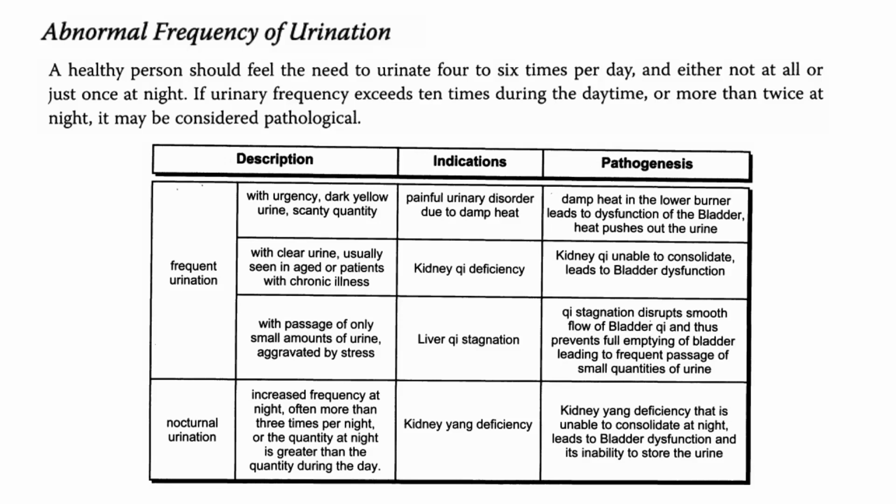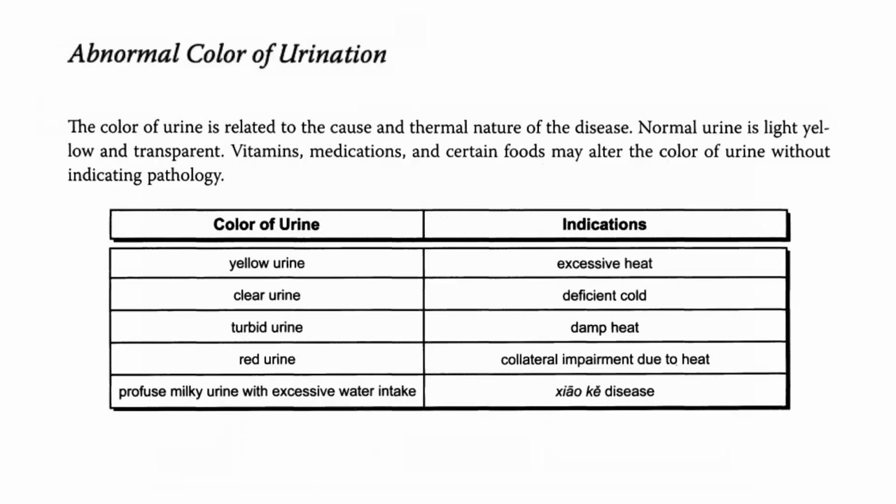Nocturnal urination means increased frequency. If there is increased frequency at night, often more than 3 times per night, or the quantity at night is greater than the quantity during the day, this is kidney yang deficiency. Kidney yang deficiency that is unable to consolidate at night leads to bladder dysfunction and its inability to store the urine. The color of urine is related to the cause and thermal nature of the disease.